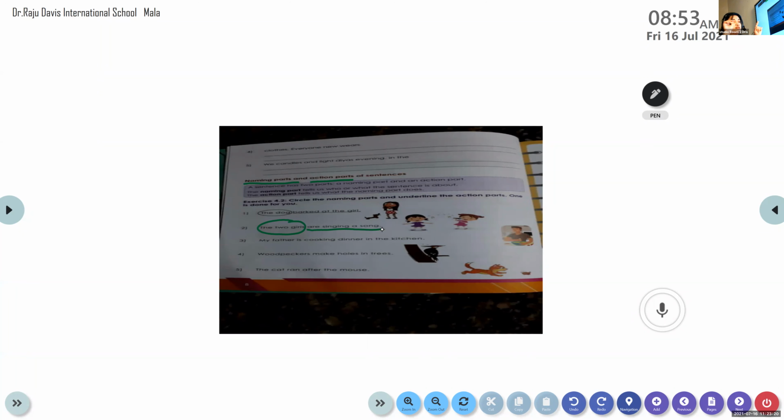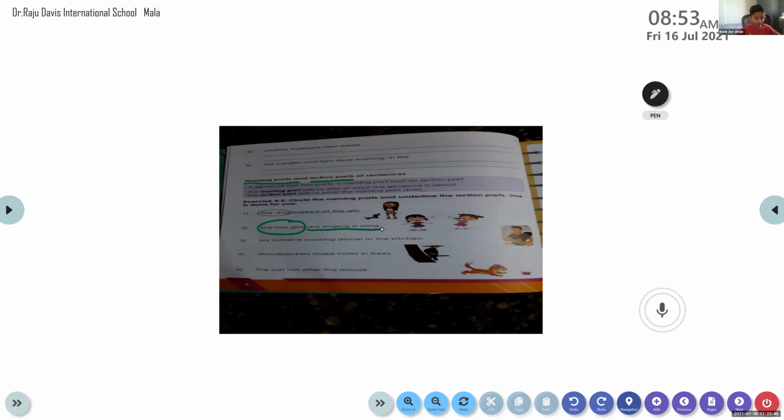The complete remaining part is the action part. Understood? The remaining part of the sentence is the action part. Are singing a song. Did you understand now, Haya? Yes. Okay. Good girl. Thank you. Bennett, unmute and read the third sentence.